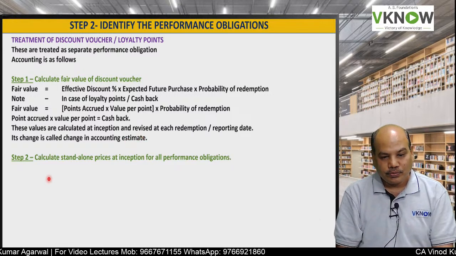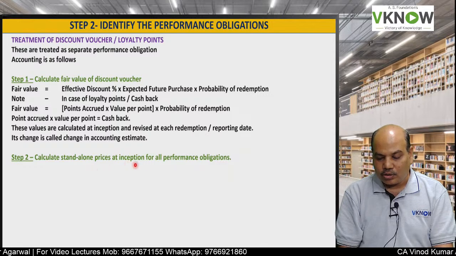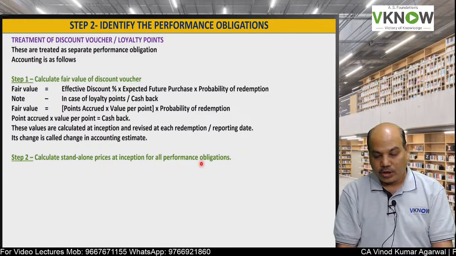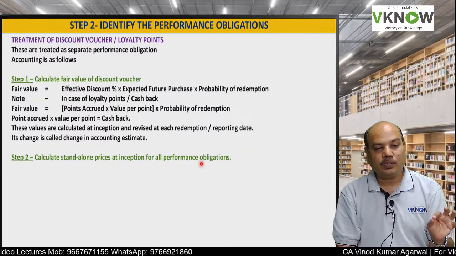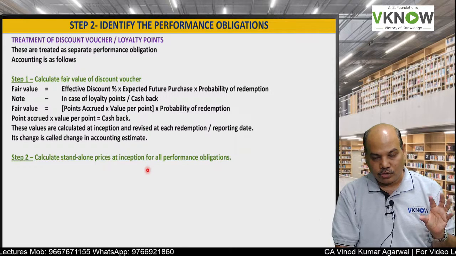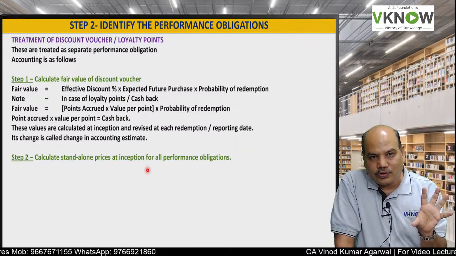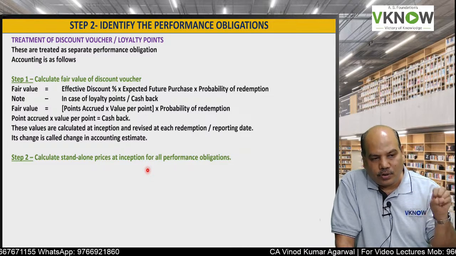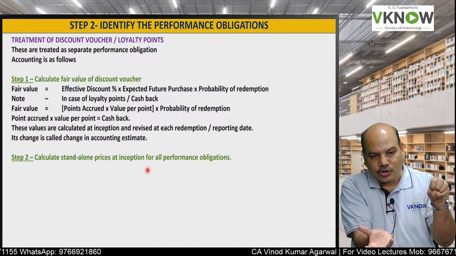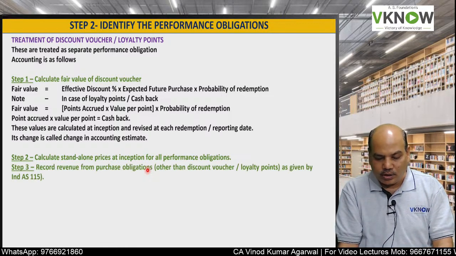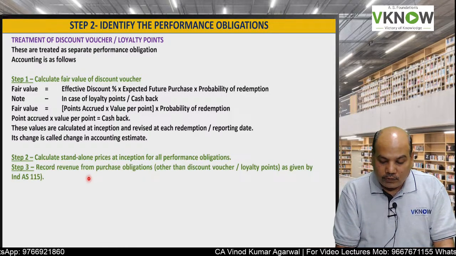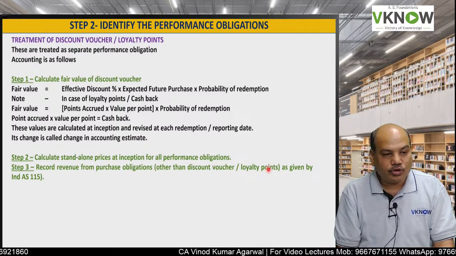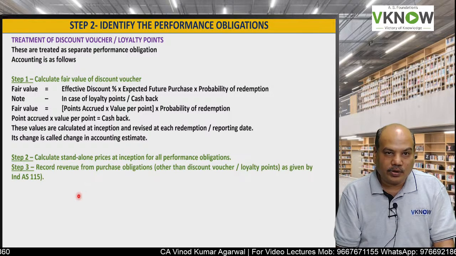Step number 2 is to calculate standalone price at the inception for all performance obligations. Even discount voucher and loyalty point is a performance obligation. So if you are selling goods of 10,000 rupees with a discount voucher, there are two obligations. One is the good and one is the discount voucher. So you have to find out the standalone price, record revenue from performance obligations other than discount voucher or loyalty point as per Ind AS 115.